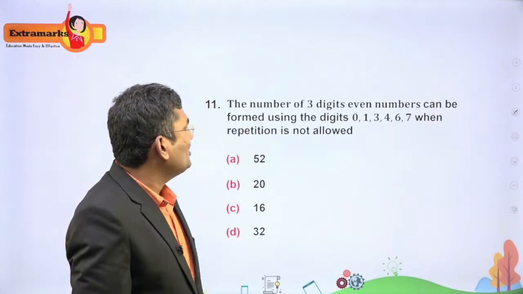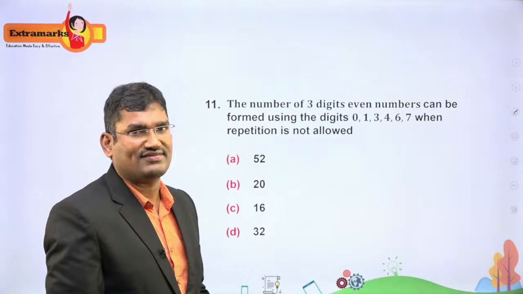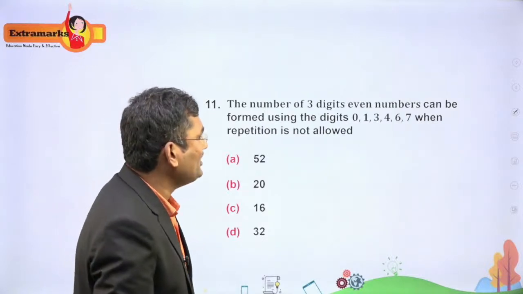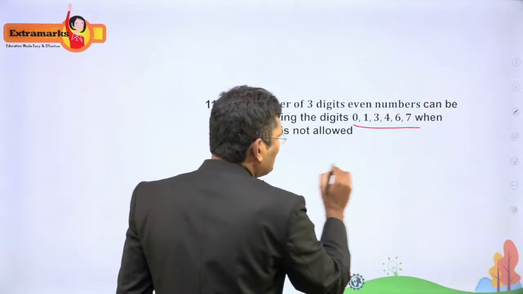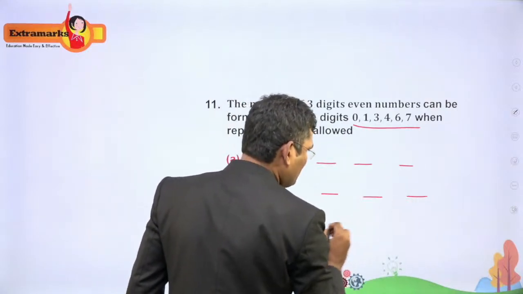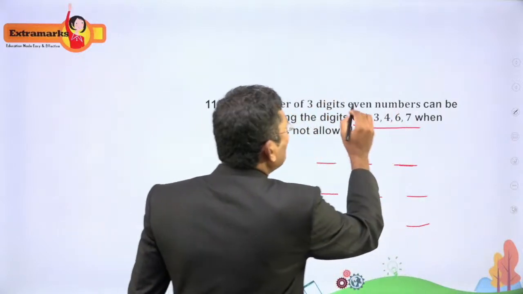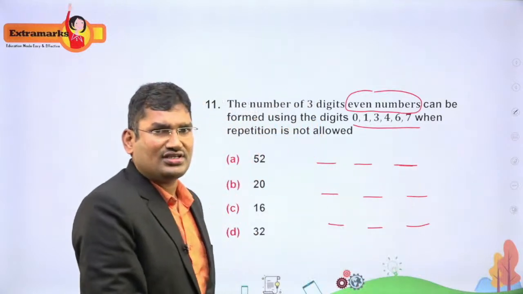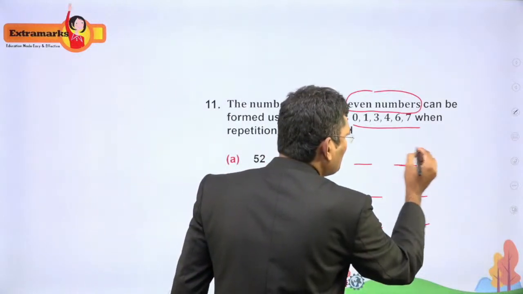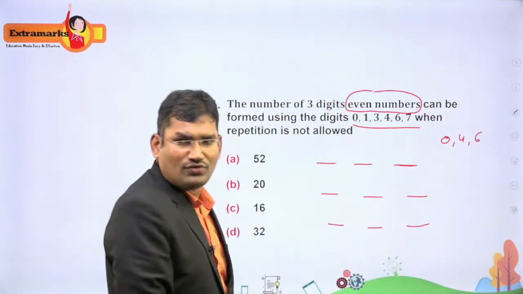We will see the next one. The number of 3-digit even numbers that can be formed using the digits 0, 1, 3, 4, 6, 7 without repetition, right? That is the question. So we will divide it into cases. For 3-digit numbers we need to consider 3 blanks. They are asking for even numbers, which means the number should end with an even digit: 0, 4, 6.